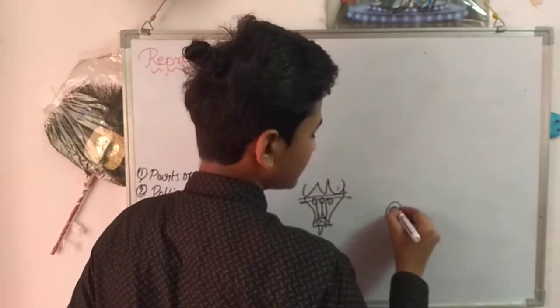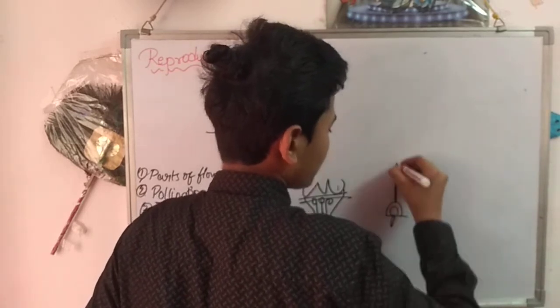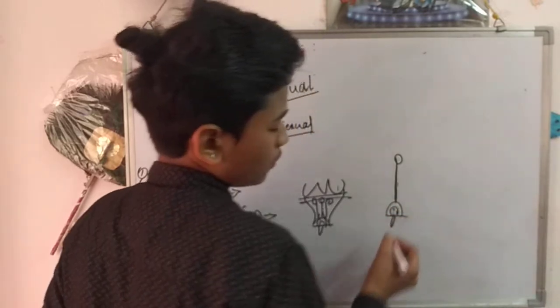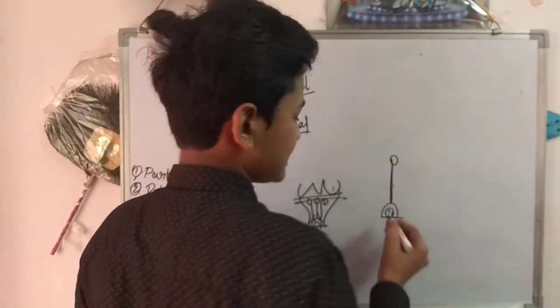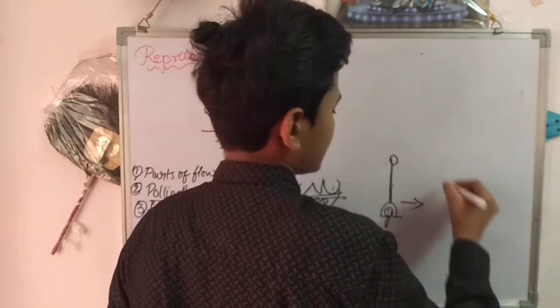Only the female part remains. These ovules turn into seeds inside the fruit.